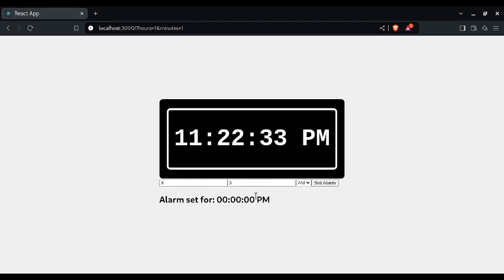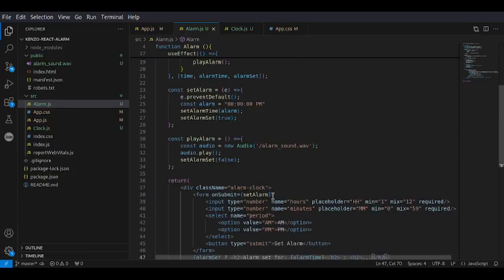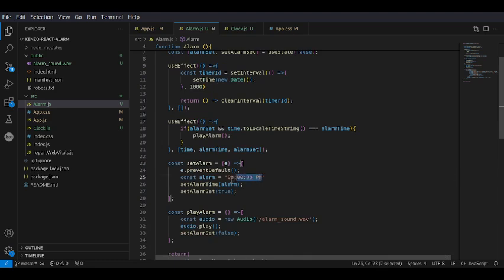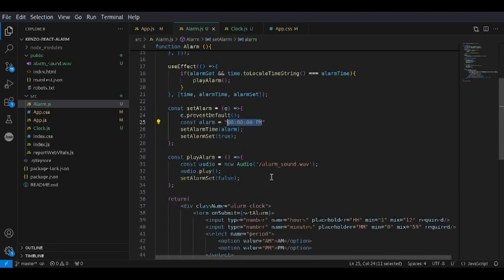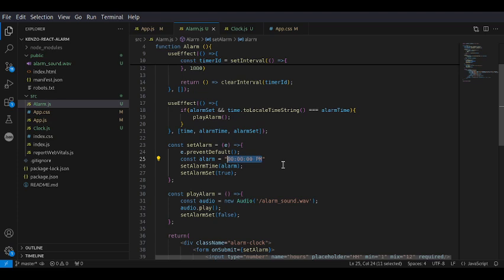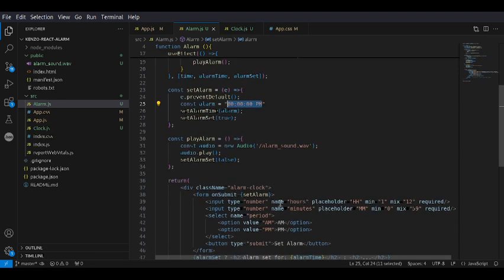As you can see, the alarm was set for 00, so that means the condition did work. Let's just reload it. Yeah, and then alarm set. So what it's doing now is taking in this and assuming it's the current alarm. So the placeholder works. Now we need to take in the true values from the user's input.